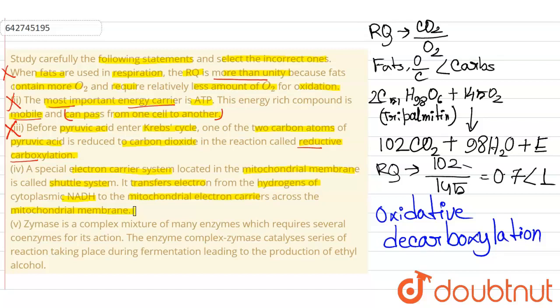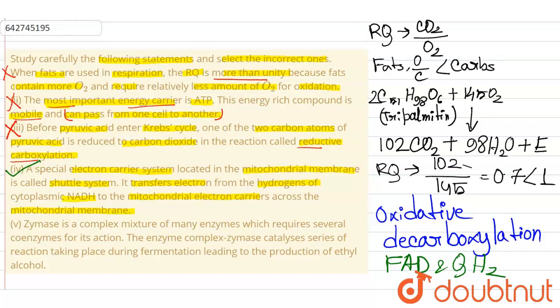NADH as well as NAD plus cannot cross the membrane, but it can reduce another molecule like FAD and QH2. These molecules can cross the membrane so that its electrons can reach the electron transport chain. So here this is a correct statement.